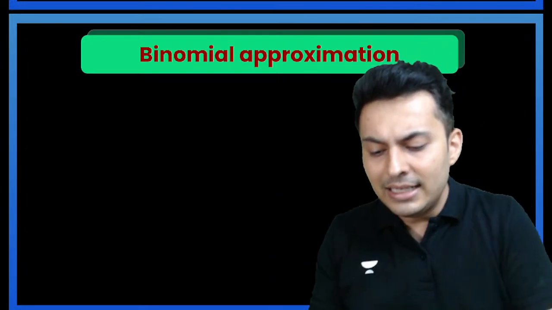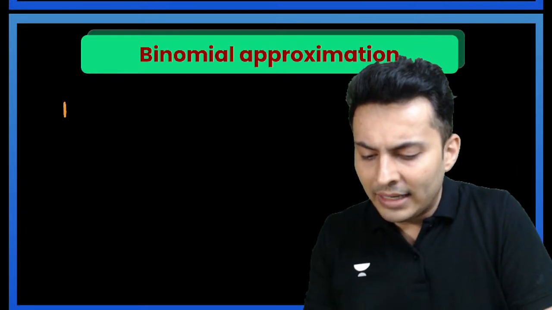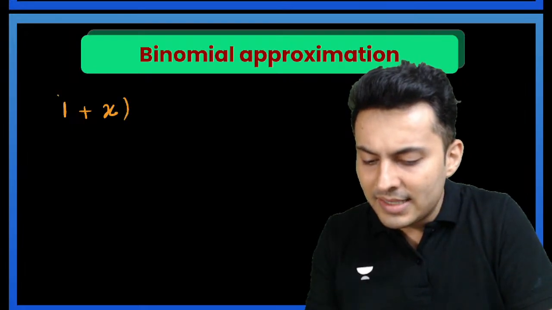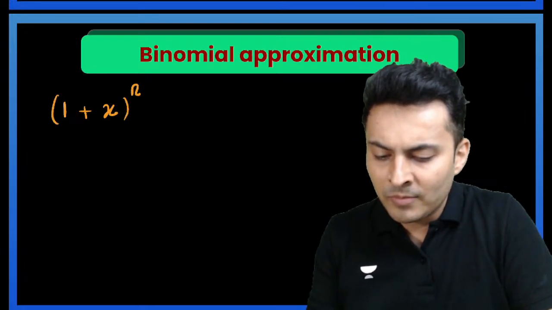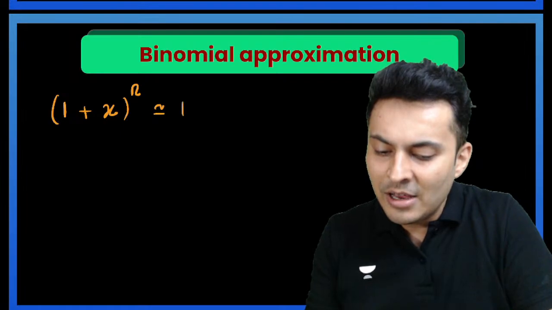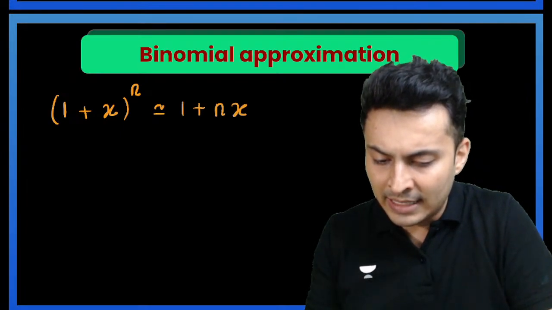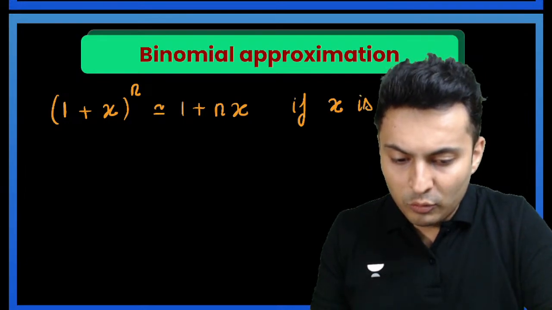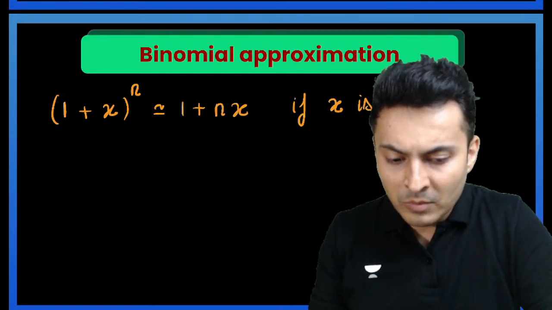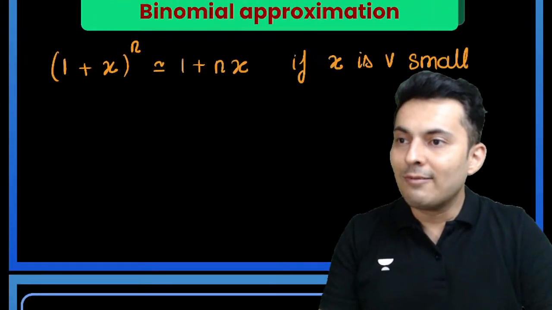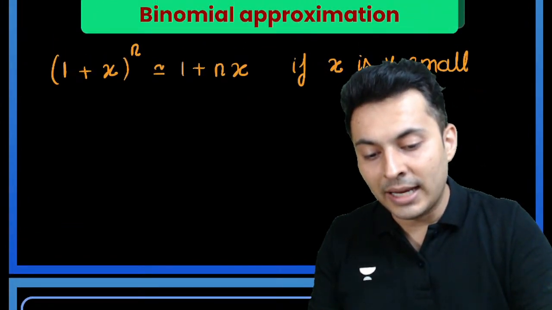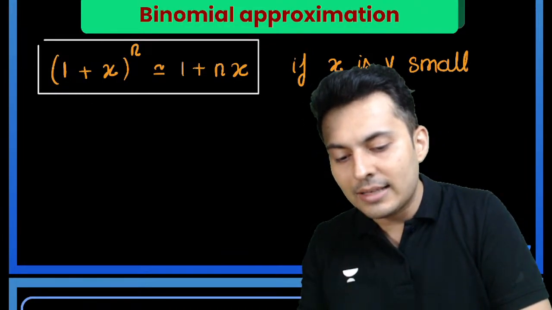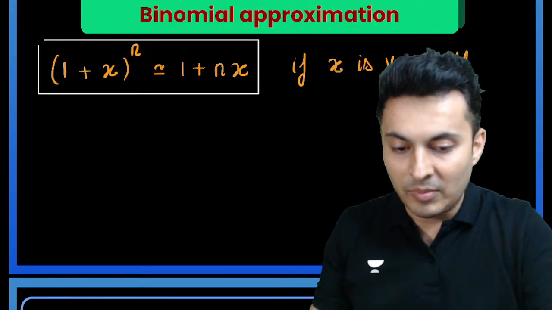It says if you take 1 plus a small number like x and raise it to something like n, then that is approximately 1 plus nx if x is very small. If x is very small, then 1 plus x raised to n is 1 plus nx. This is called the binomial approximation.